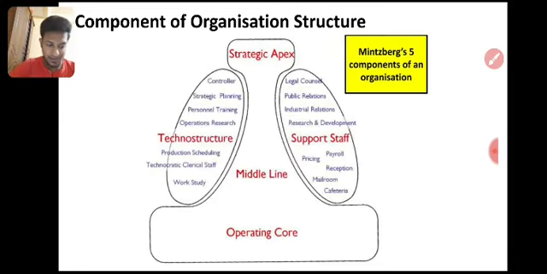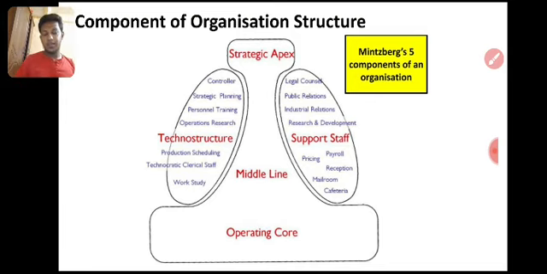Then the components of organization structure. There should be some drivers to run this organization structure properly. Strategic apex means the board of directors. Middle line means under the board of directors there will be functional managers. Then the operating core is like the primary activities in the value chain. Production is the operating core: inbound logistics, production and warehousing, and outbound logistics. That is the operating core.